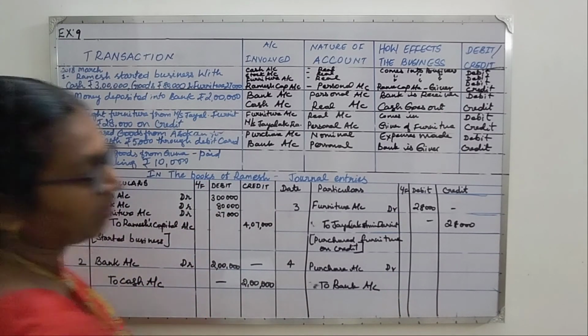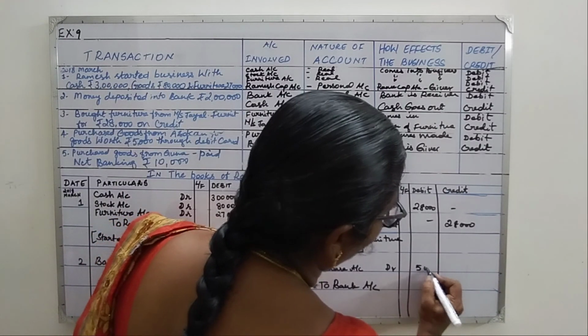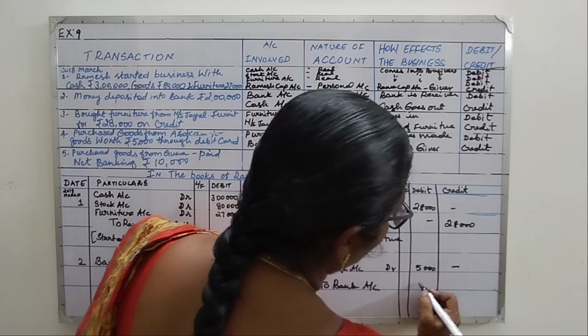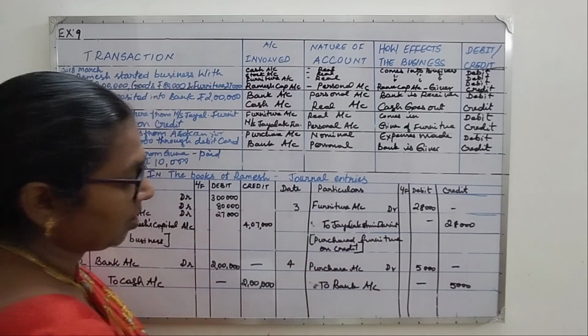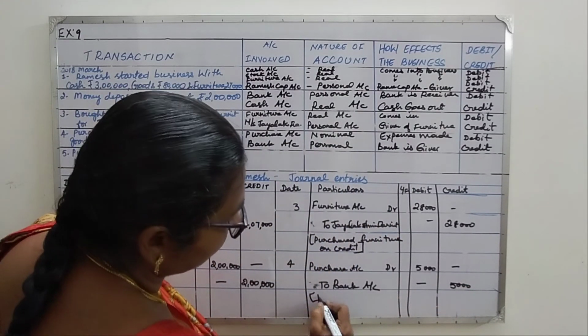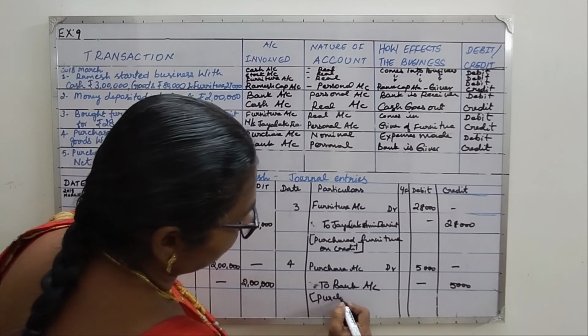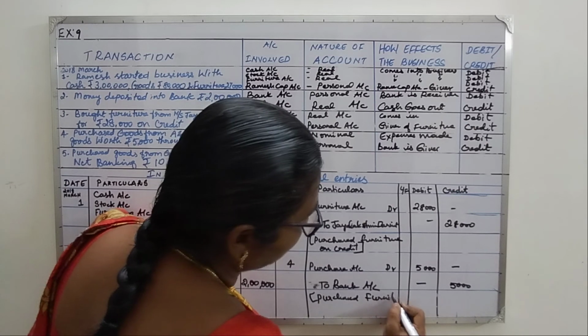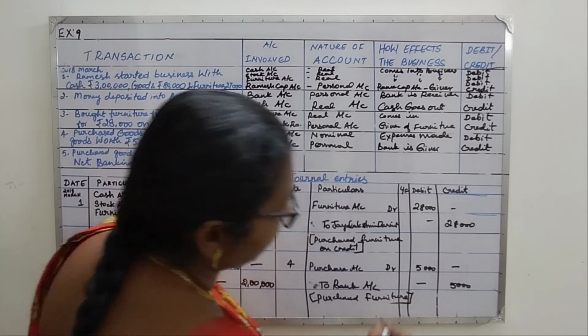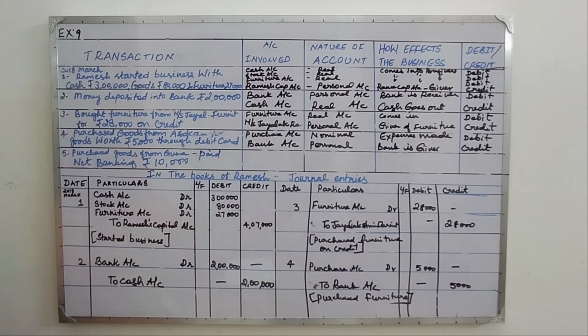So what is the amount involved here? It is 5,000. So in the debit column write 5,000, credit dash here, credit 5,000. Okay children, so this is how you do the sum.